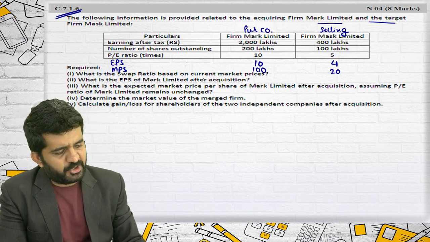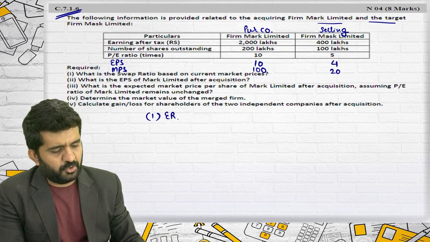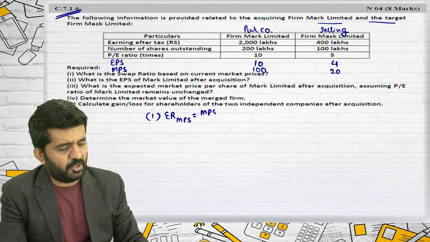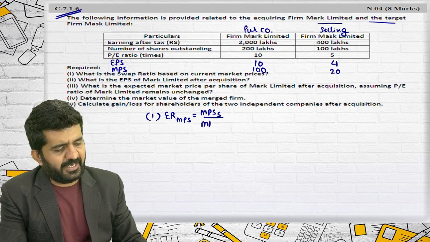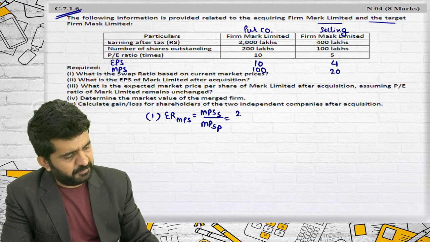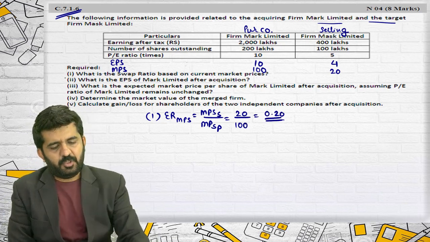Number 1. What is the swap ratio based upon market price? Exchange ratio based upon MPS is MPS of selling company divided by MPS of purchasing company. MPS of selling company is 20, purchasing company is 100. It is 0.20.